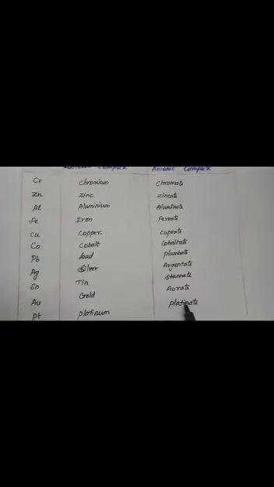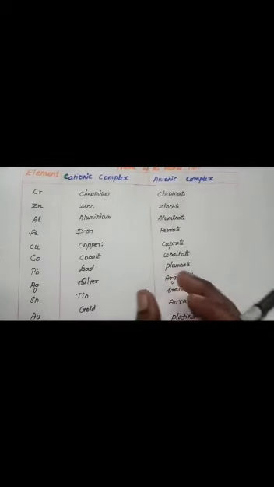Silver should be written as silver in a cationic complex, and in an anionic complex it should be written as argentate. Then tin, stannate. Gold, aurate. Platinum, platinate. So these are some of the examples for naming the central metal atom. If the metal atom is present in a cationic or neutral complex, the name should be written as such. But if it is present in an anionic complex, the suffix ate should be added along with the element name. Thank you.